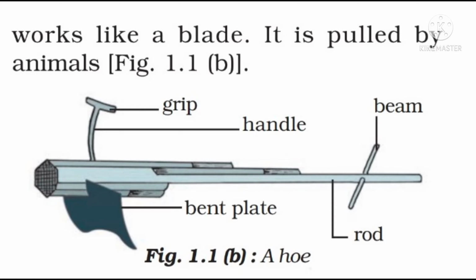In common language we call it a powder. It is similar to that, and in English it is known as a hoe. Here they have shown the full hoe made of iron, and it works like a blade and it is pulled by animals. So this was one of the tools for the preparation of the soil, that is the hoe.